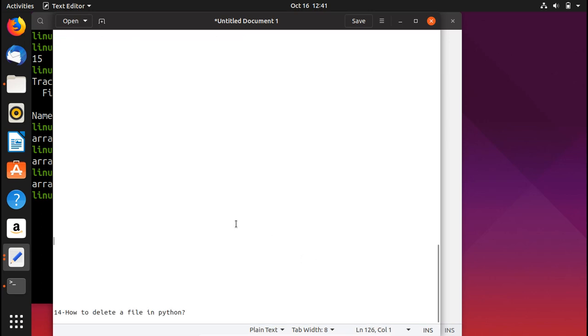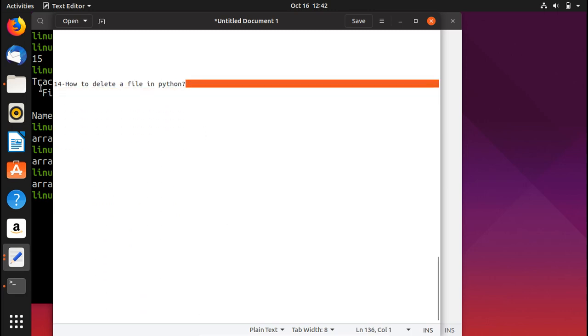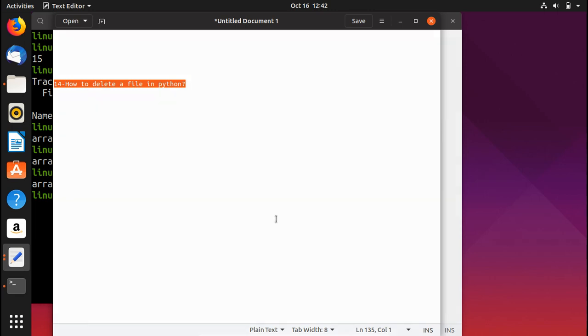Last but not the least, a very important question: how to delete a file in Python? In order to delete the file, you need to make sure that you are writing the Python script in the same directory where the file is, or you can manually give the path of the file and delete it that way as well.